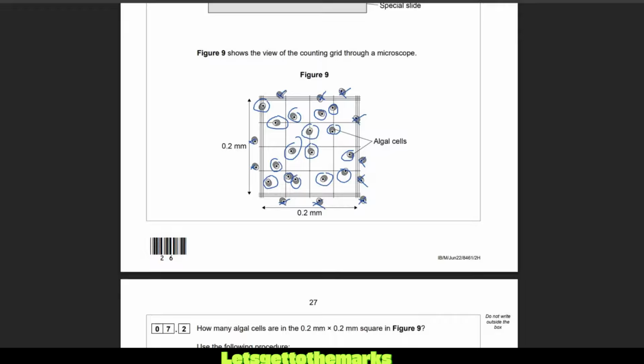So 16. Of course, we didn't count anything on the top or on the right, and only if it was touching the bottom, like this one, or touching the left, then we counted it. But these, unfortunately, were not touching. They were clear gaps, so we didn't count them. So 16, I believe, is the correct answer, and that is going to get you one of the marks. And that's in the 0.2 times 0.2 grid.